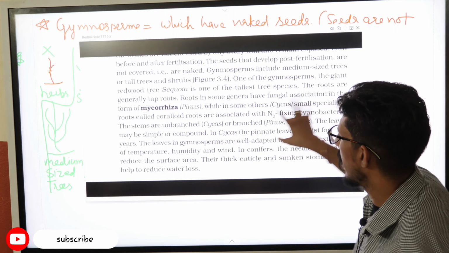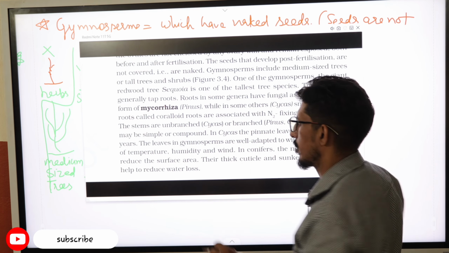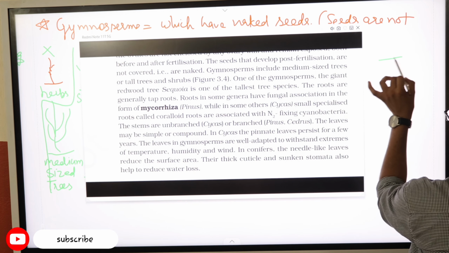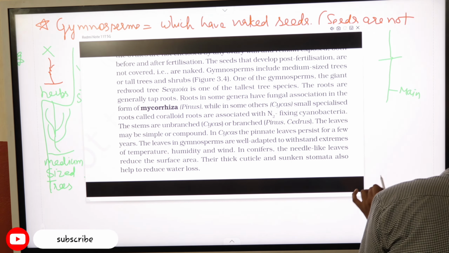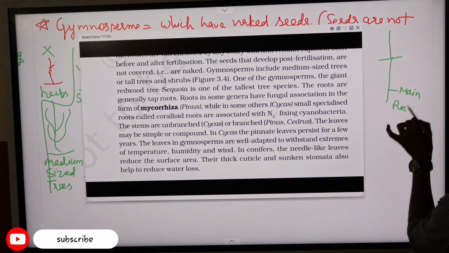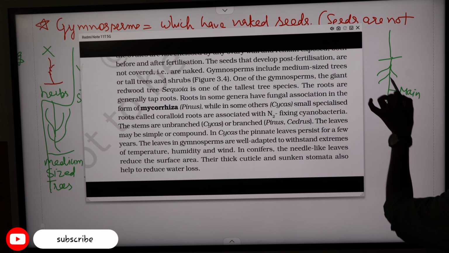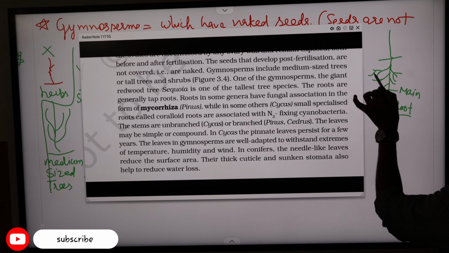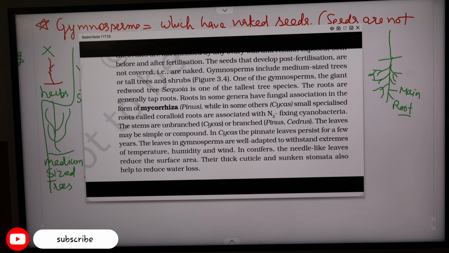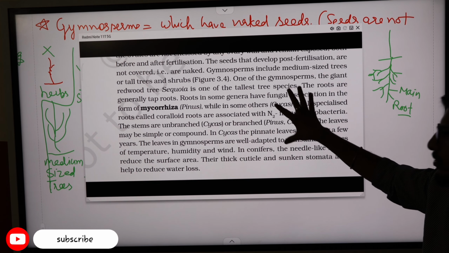Now, they generally have a taproot system. Which system? Taproot system. Taproot system means there is one main root, and from this main root other roots arise that are known as secondary roots, and then tertiary roots. So this type of root system is called the taproot system. So Gymnosperms generally have a taproot system.